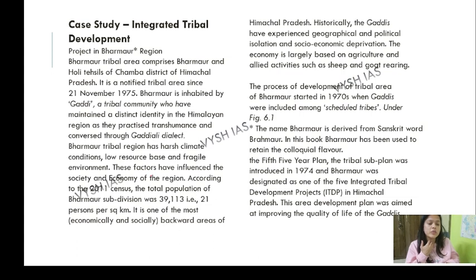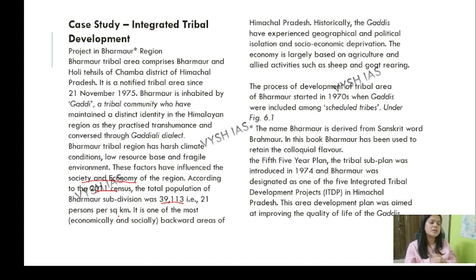These factors influence the society and economy of this region. According to the 2011 census, the Bharmour subdivision had 39,113 people, that is 21 per square kilometer. It is one of the most economically and socially backward areas of Himachal Pradesh. The Gaddis have experienced so much geographical and political isolation and socio-economic deprivation. The economy is largely based on agriculture and allied activities such as sheep rearing, and they are herders. The process of development of Bharmour started in the 1970s when the Gaddis were included among the Scheduled Tribes.